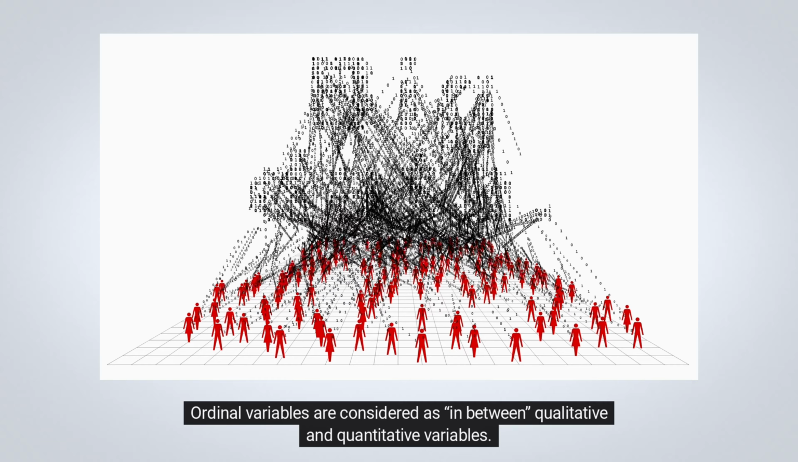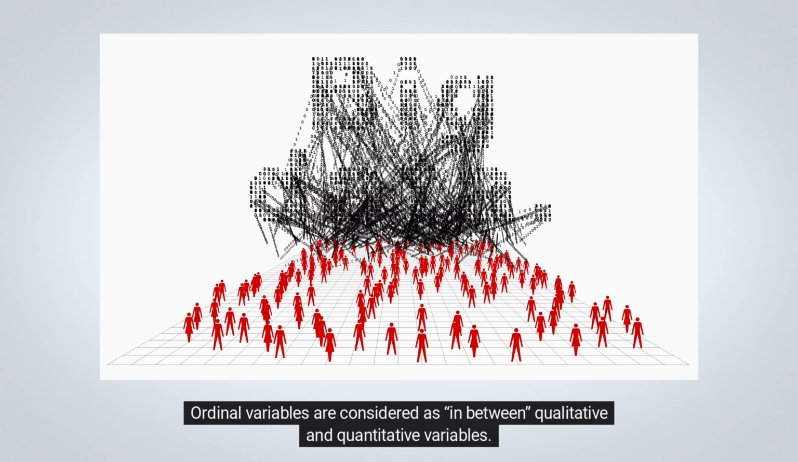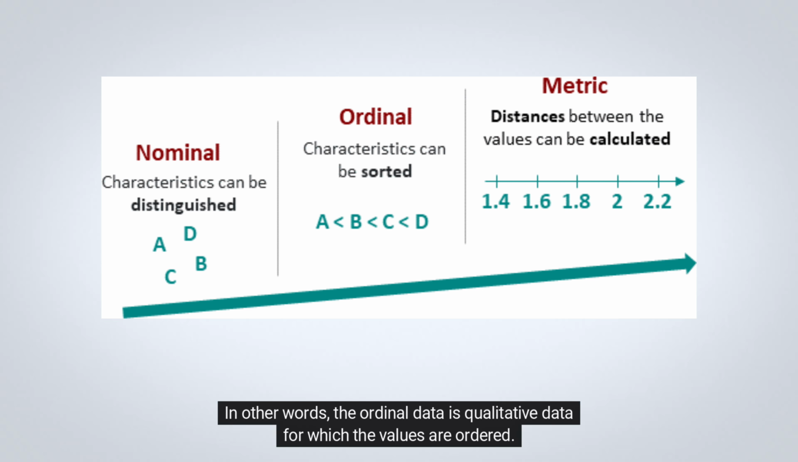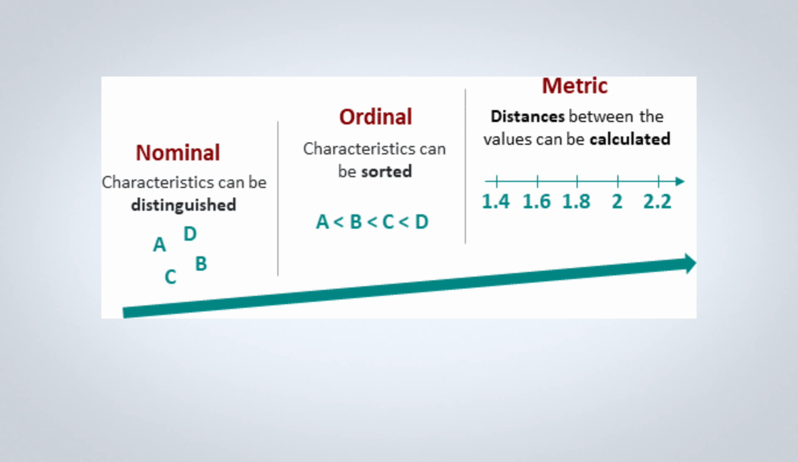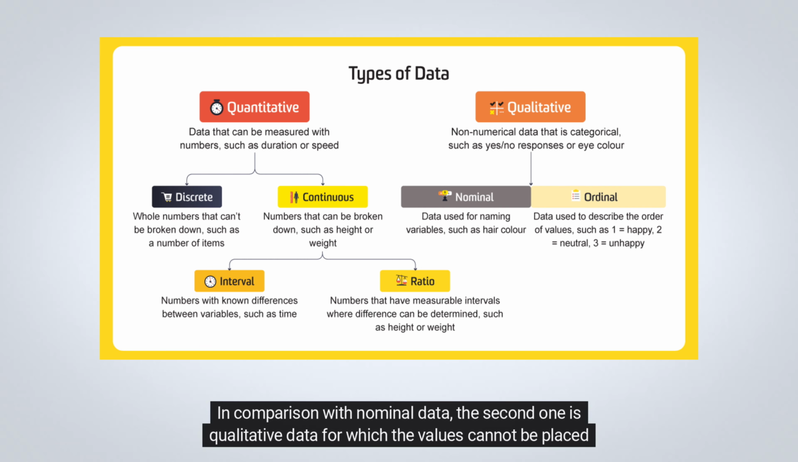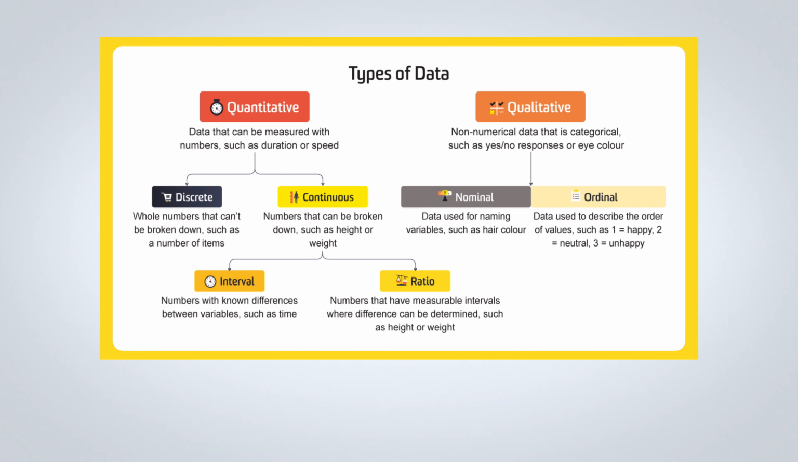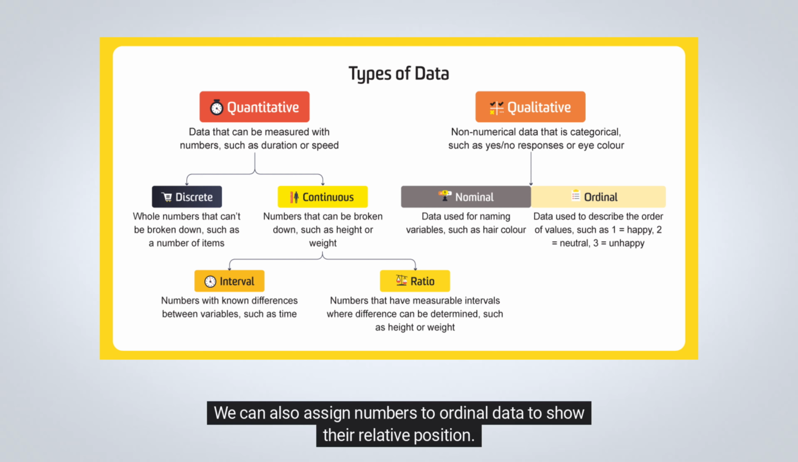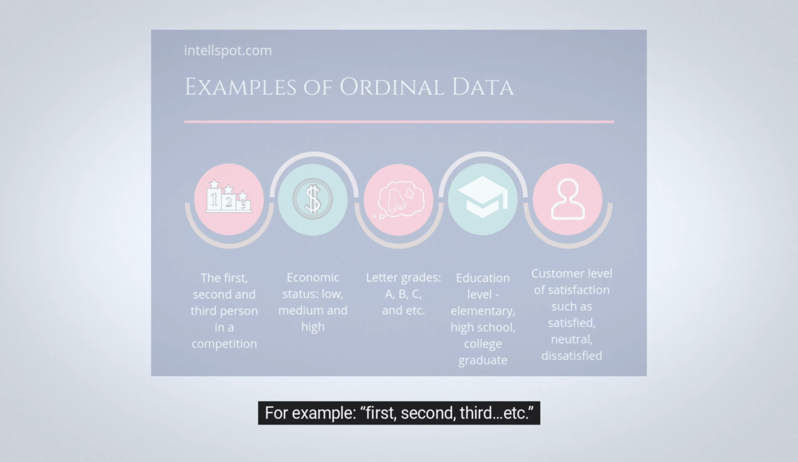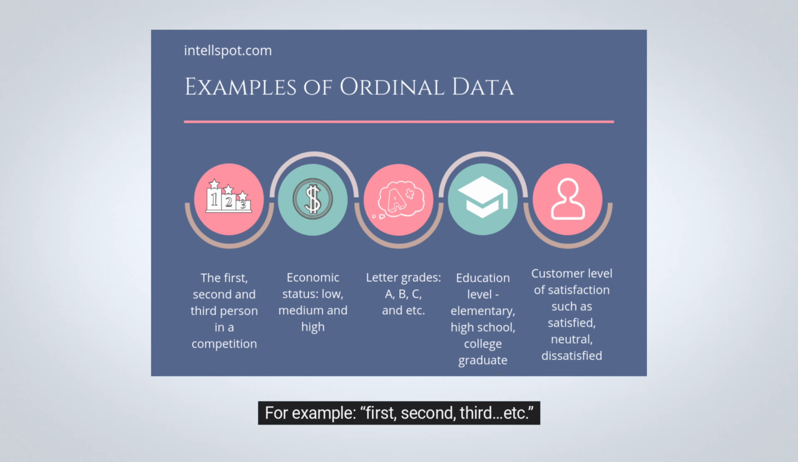Ordinal variables are considered as in between qualitative and quantitative variables. In other words, the ordinal data is qualitative data for which the values are ordered. In comparison with nominal data, the second one is qualitative data for which the values cannot be placed in an order. We can also assign numbers to ordinal data to show their relative position, but we cannot do math with those numbers. For example, first, second, third, etc.